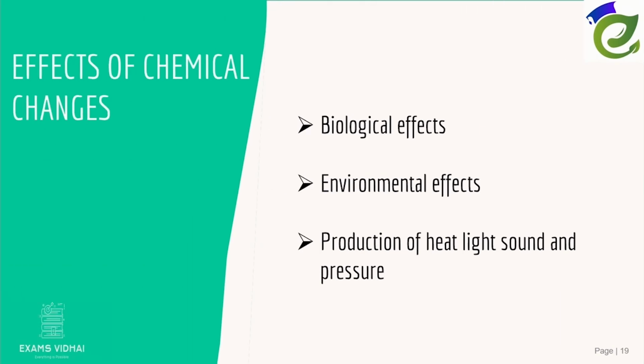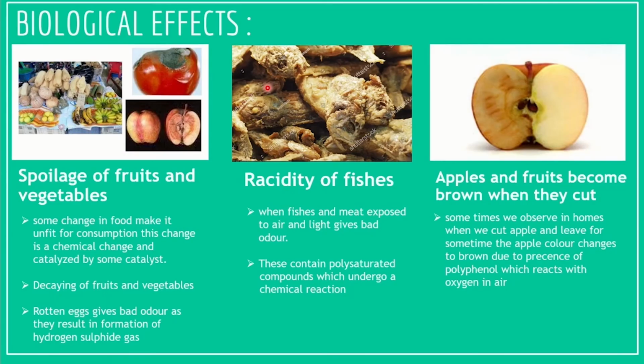Then coming to effects of chemical changes. When a chemical reaction takes place, we can observe some effects due to the chemical reaction. Those are biological effects, environmental effects, and production of heat, light, sound and pressure. Due to some chemical reactions, some biological effects take place in our daily life.